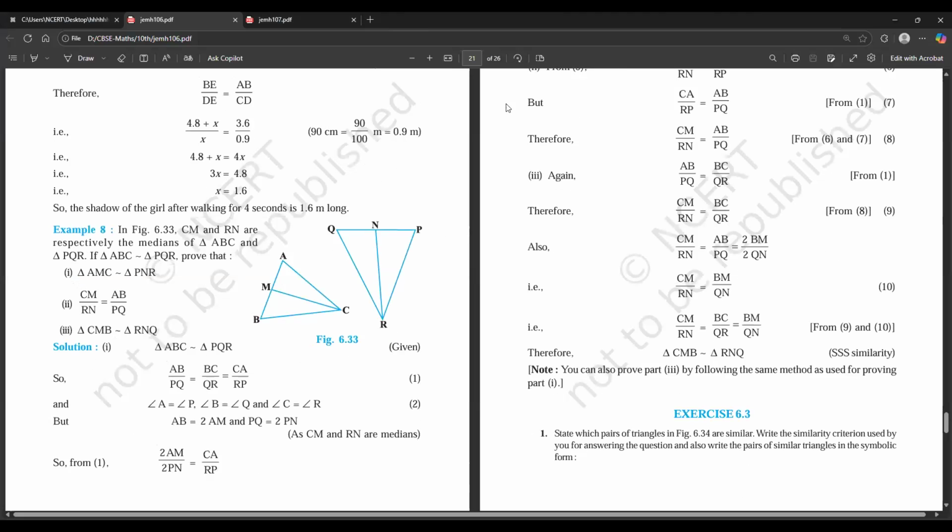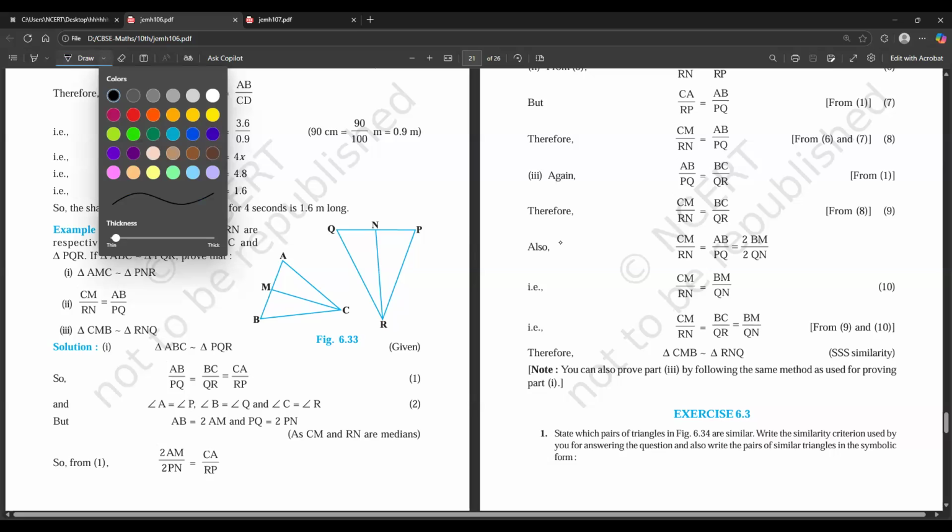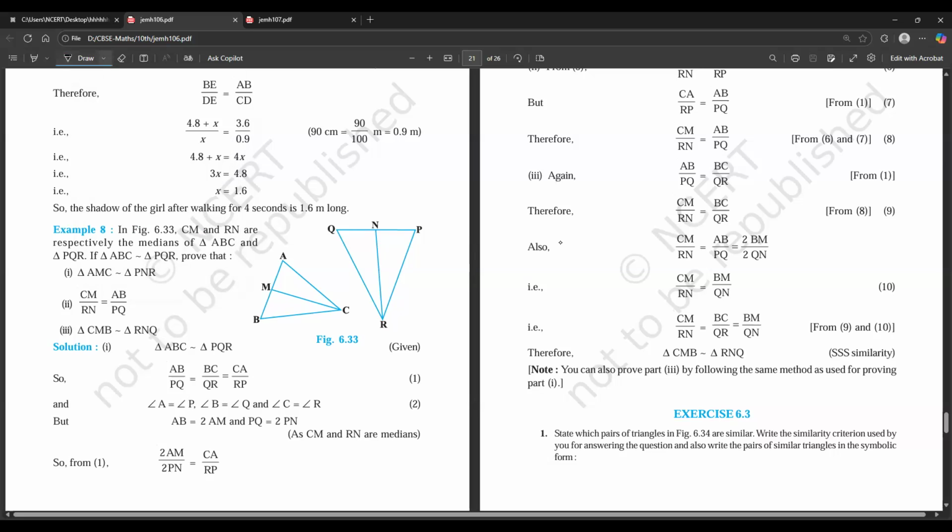Can you see this? Can you see the PDF, guys? Yes, sir. All right. So what's the doubt, Saad? Which particular section?